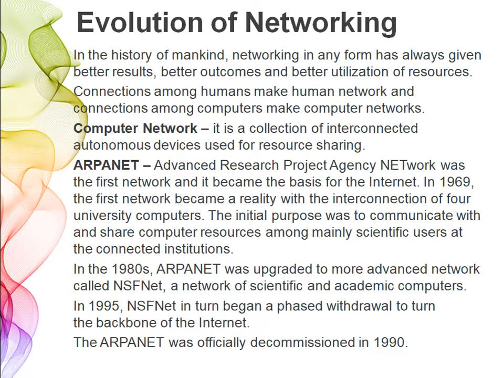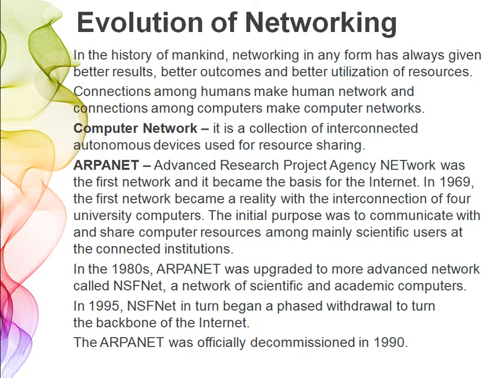Now we come to the first network established, that was ARPANET, Advanced Research Project Agency Network. This was the first network, and it was the basis of the internet that we are seeing at this time.